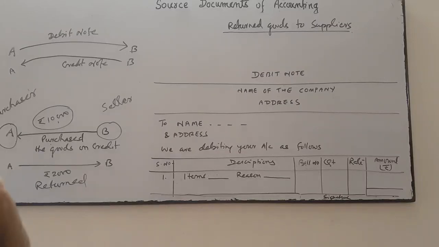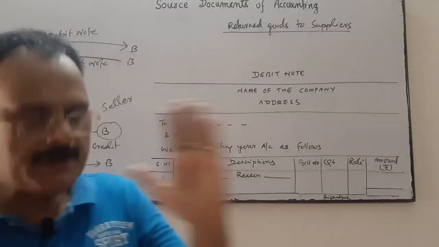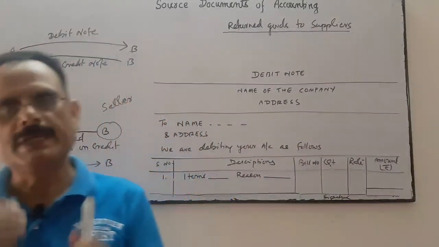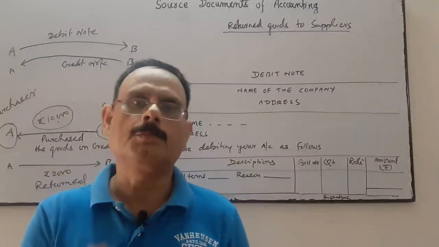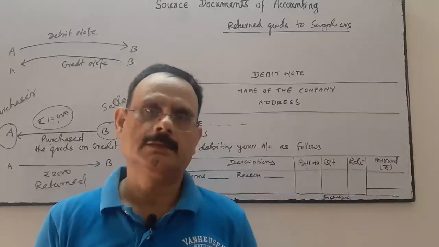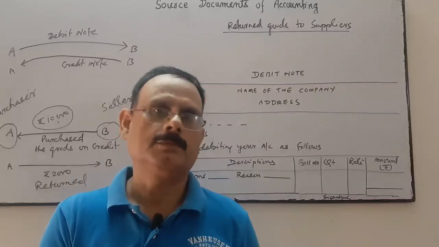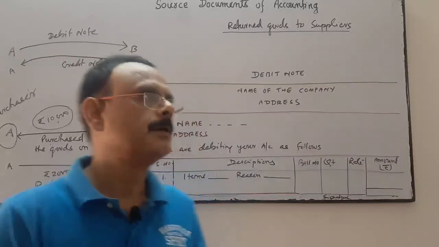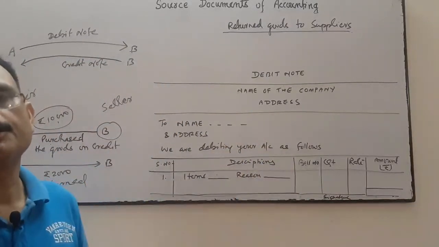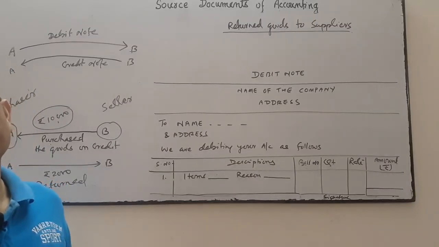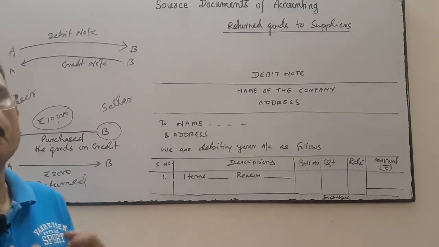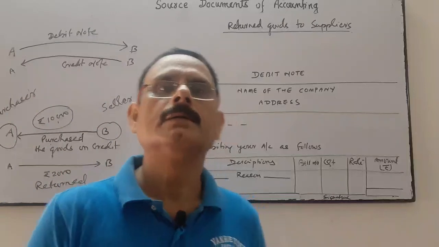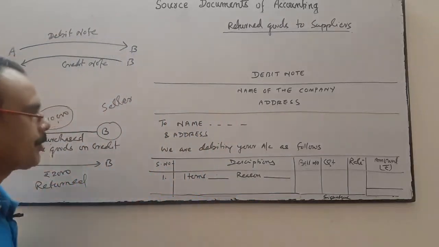So both are giving information to each other in a proper manner, in written form, through a document. It's documentation, which will be used for further investigation at any point of time.